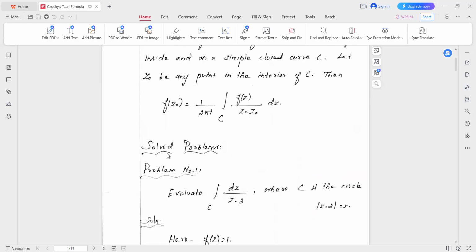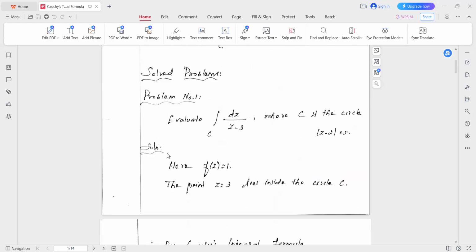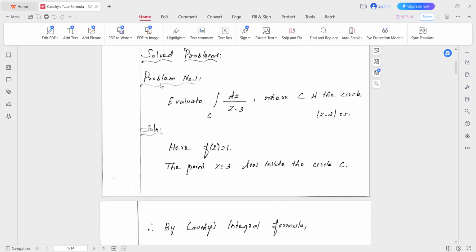Now we will see examples one by one. First example: evaluate the integral over C of dz by z minus 3, where C is the circle mod z minus 2 equals 5. So here the simple closed curve is a circle. What is the general form of a circle?